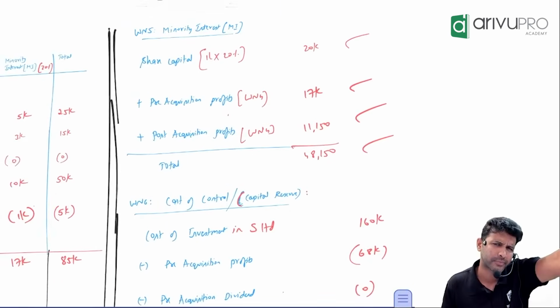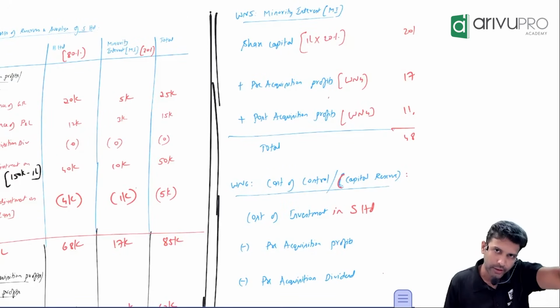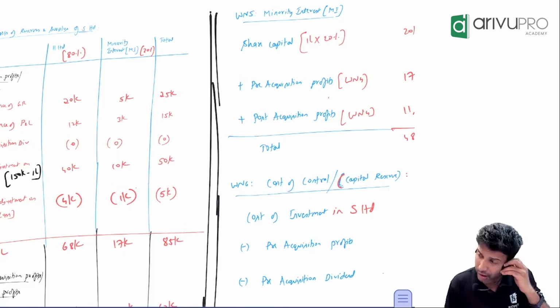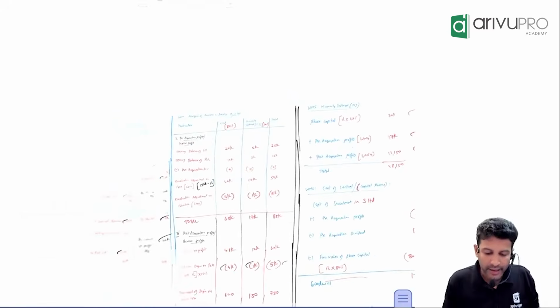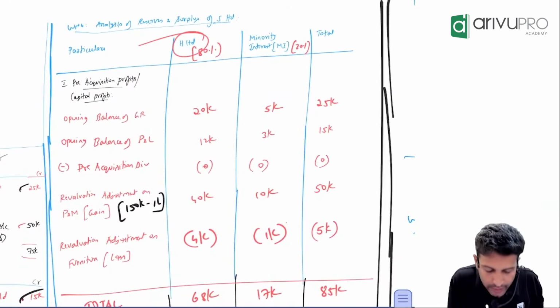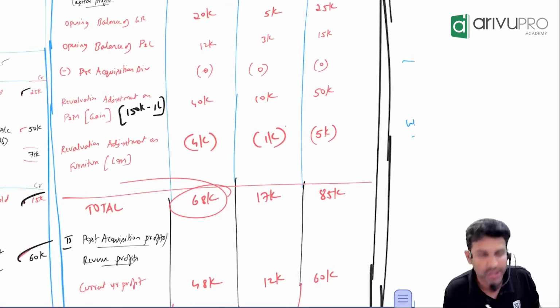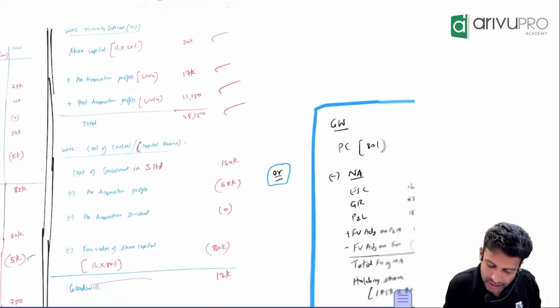Format, you tell me, at least that way we will try to remember. Cost of investment, then reduce pre-acquisition profit, reduce pre-acquisition dividend, reduce the share capital. Positive number is goodwill, negative number is capital reserve. Okay, check this, this we have captured. Pre-acquisition profit: the holding company's share of pre-acquisition profit is how much? 68,000. Yes, sir. Why are we reducing this? Tell me once again, why are we reducing this?